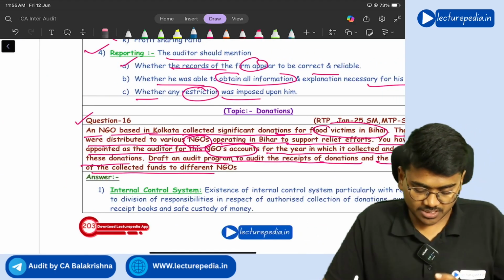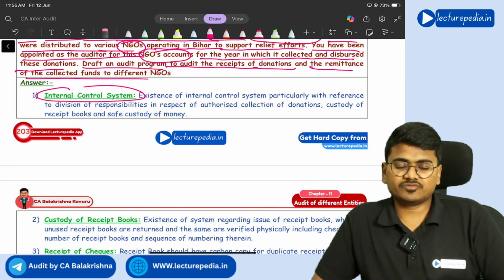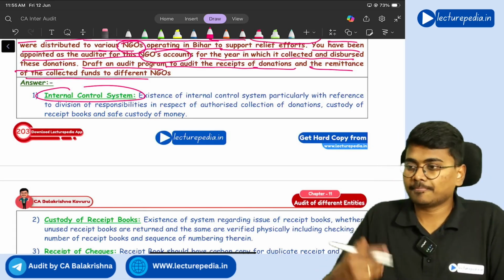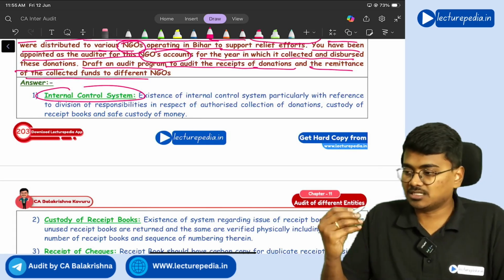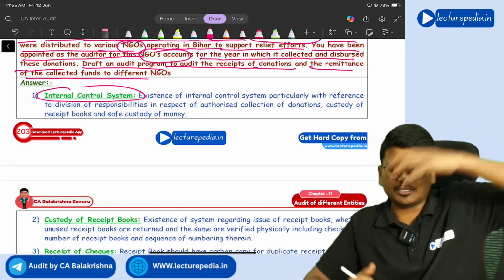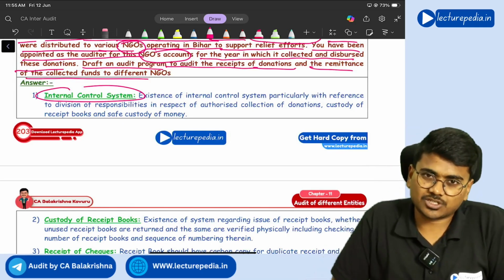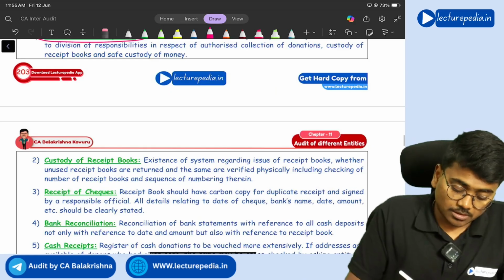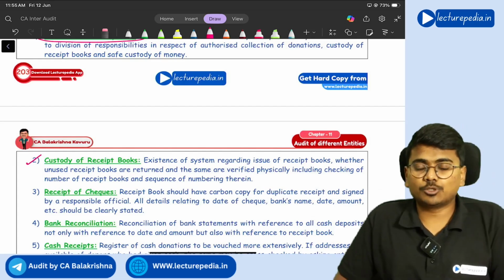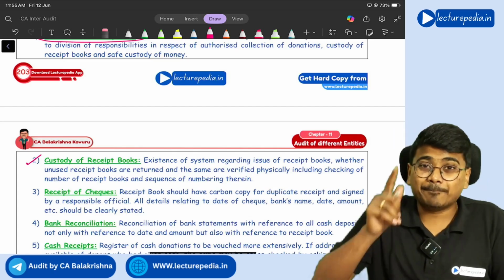Both of these you need to audit. How will you audit? First, with respect to collections, you need to check whether there is a proper internal control system with respect to collection of donations, like the amount should be collected by one person and the receipt should be issued by another person, and all the collected amount should be deposited into the bank account. Various internal controls should be there. Once you collect the donation, a receipt will be issued. Unused receipt books should be kept in safe custody so that they will not be misused.